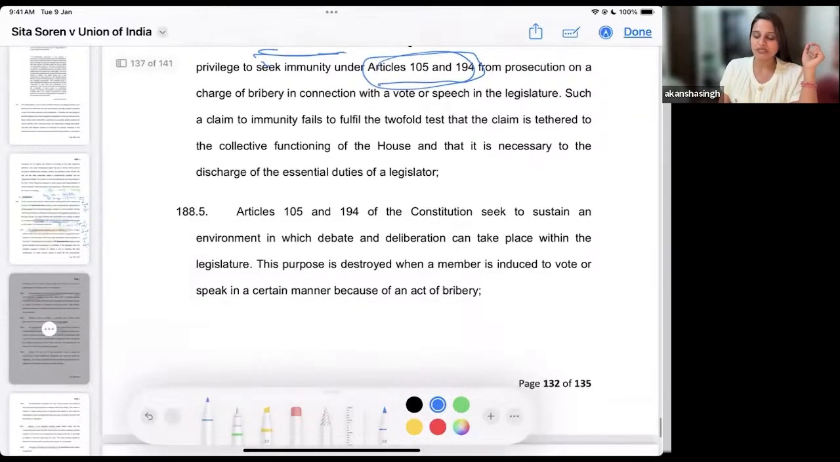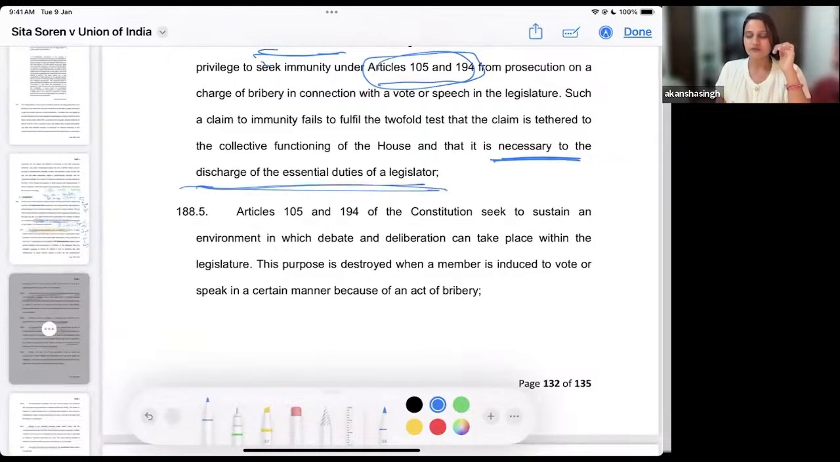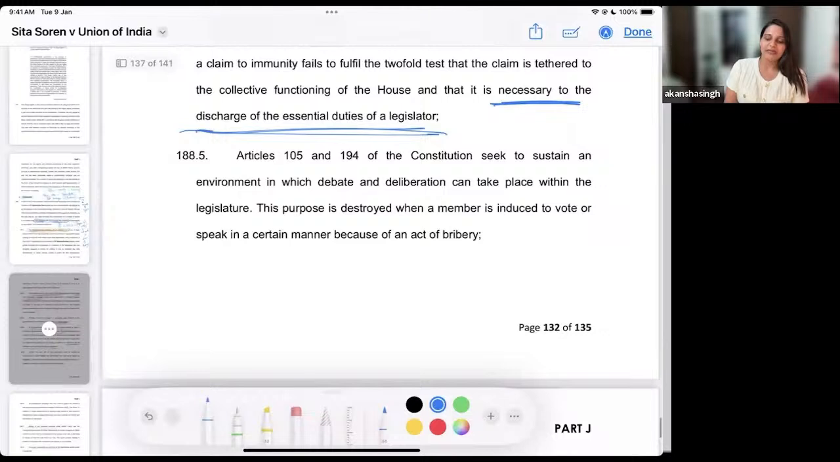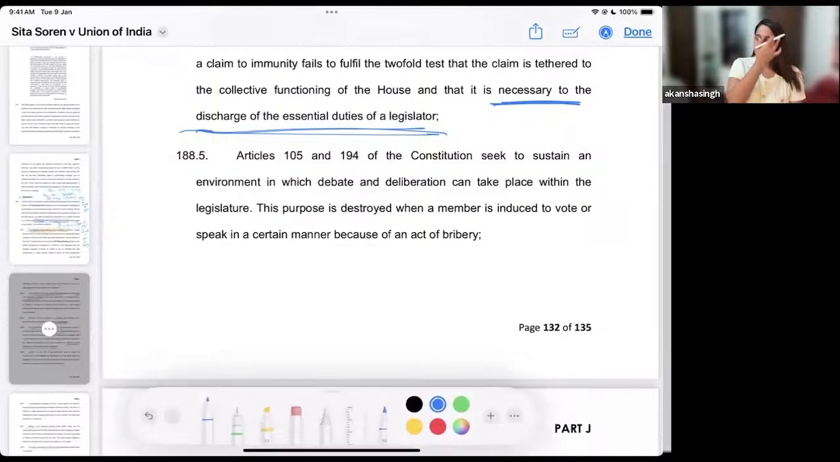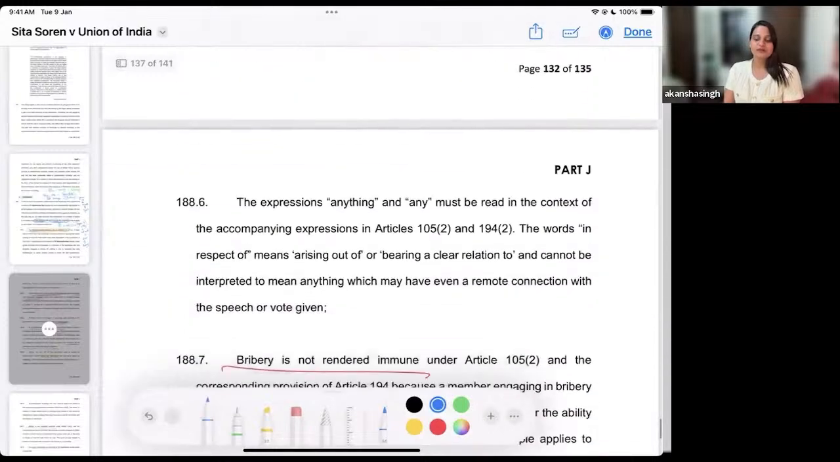But it is important that you must prove to the court that whatever you have done is necessary for the discharge of your essential duties as a legislator. Then we say that Article 105 and 194 is important because we have to promote debate and deliberation in the houses of parliament, right? In the House of Parliament as well as the state legislature. So we are promoting debate and deliberation. This is also something that we have covered.